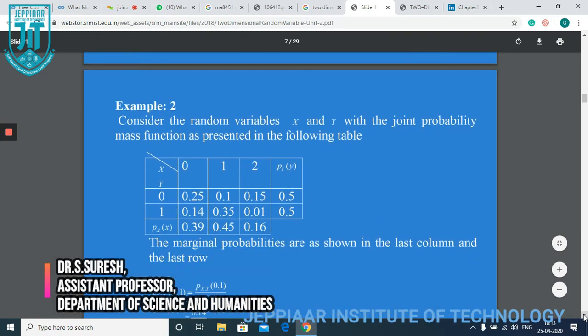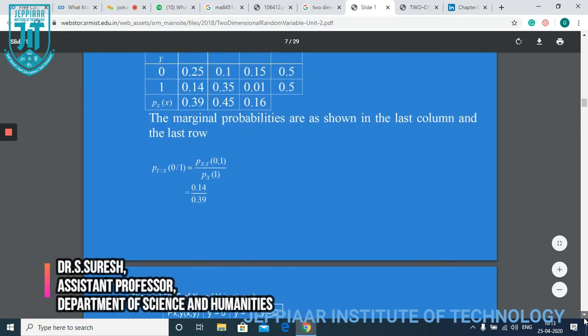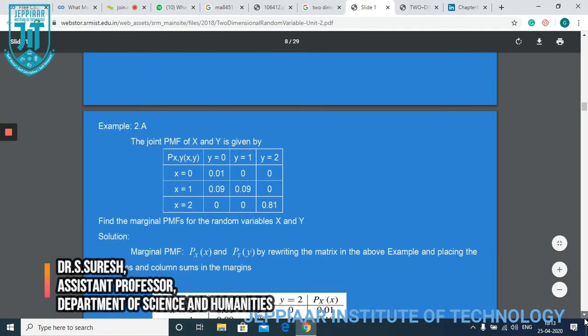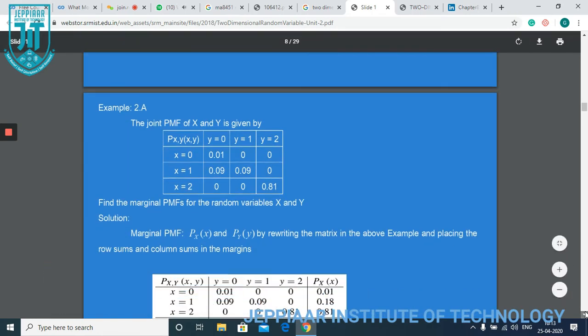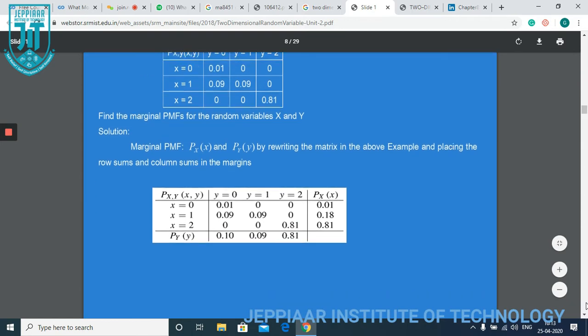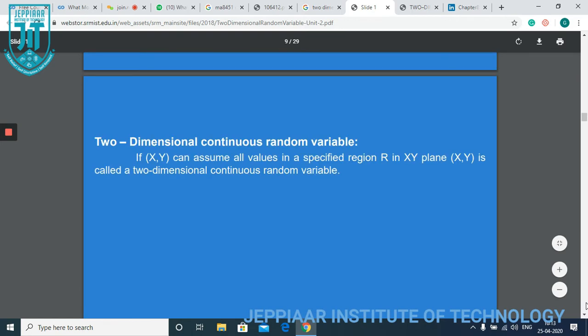Here I have given some examples for the discrete case, of how to find the marginal distribution of x and the marginal distribution of y. Now this is a two-dimensional continuous random variable. So far we have discussed the discrete case, now it is the continuous one.